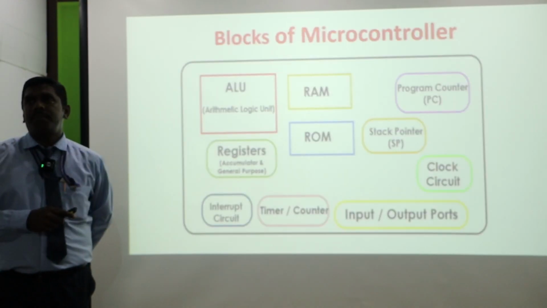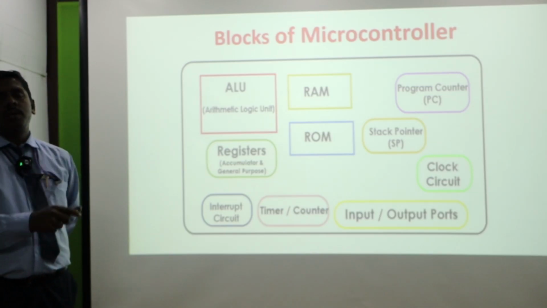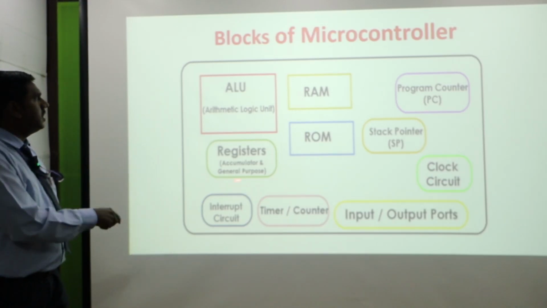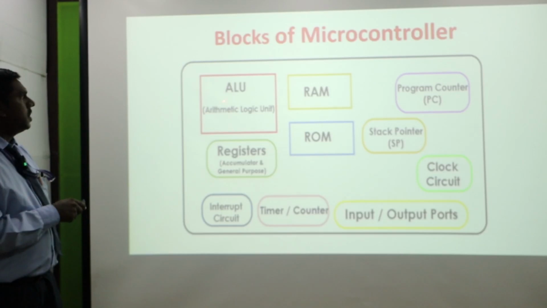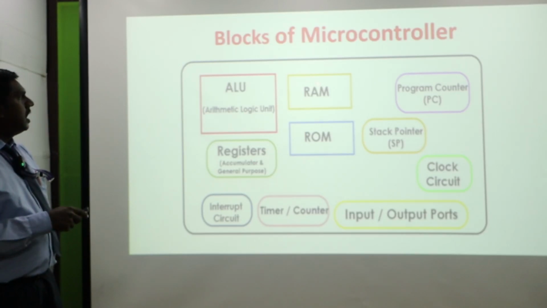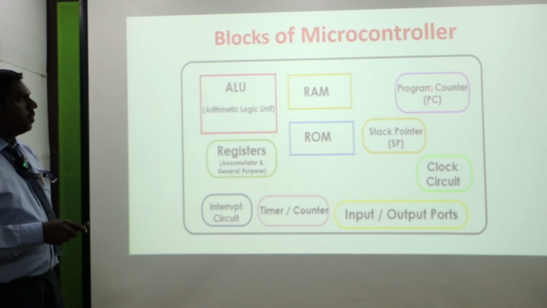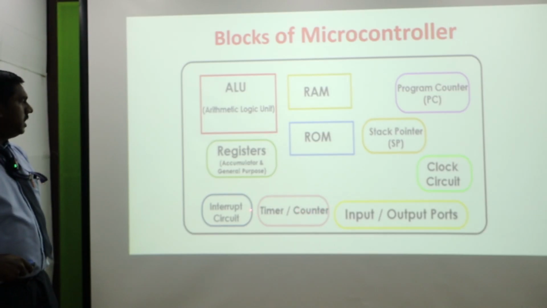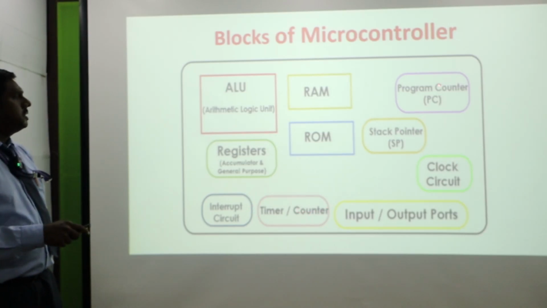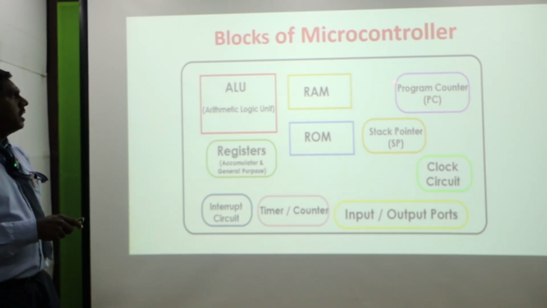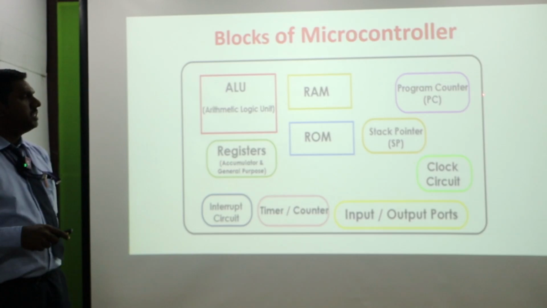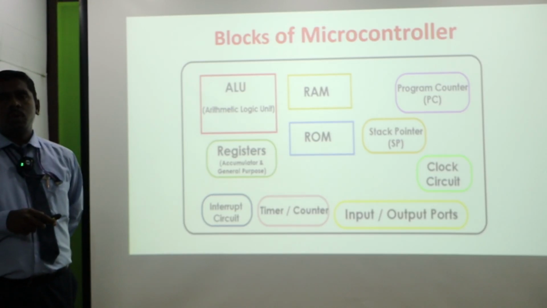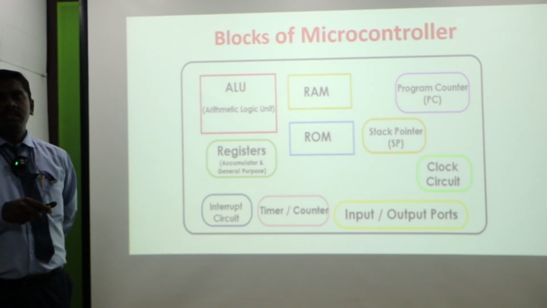This is the basic block representation of a microcontroller. In this microcontroller, all the components are in one single chip: arithmetic logic unit, registers, RAM, ROM, program counter, stack pointer, clock circuit, input output ports, timer counter and interrupt circuit. All the operations are attached in a single integrated IC, and that's why it is called a microcontroller. This is a self-sufficient system.